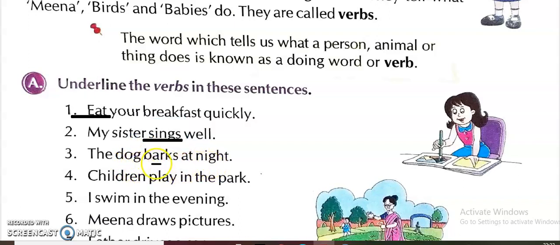The dog barks. So barks is the verb. So we can draw a line here. Children play in the park. Children play. So play is the verb.